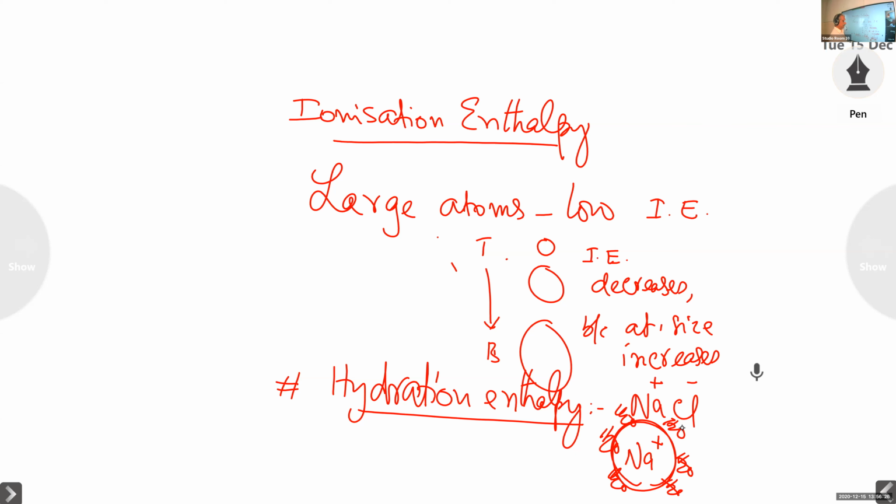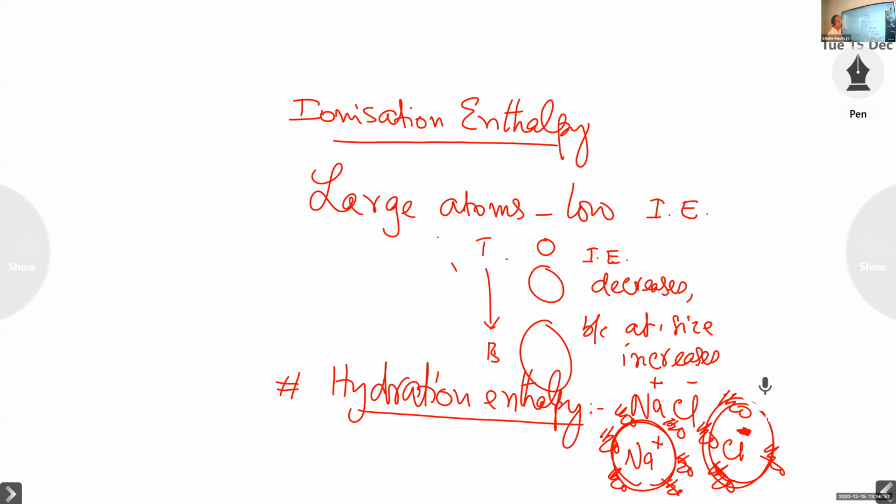Due to polarity, the Na+ ions are covered by water molecules. Similarly, the chloride ions, they are also negatively charged ions, and these are also covered by water molecules. And it is also called hydration. Hydration is a type of bond formation.